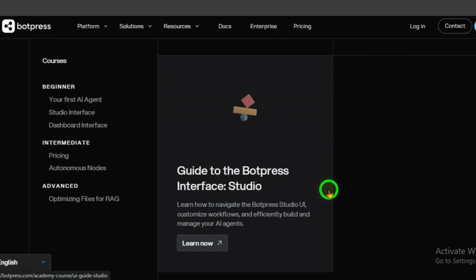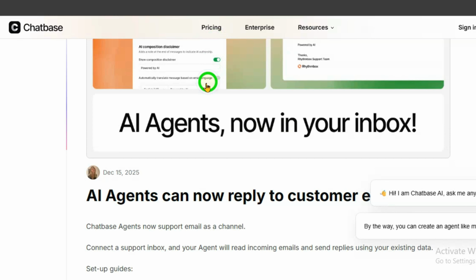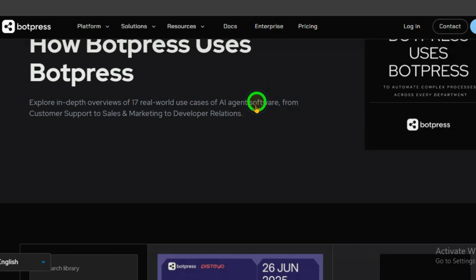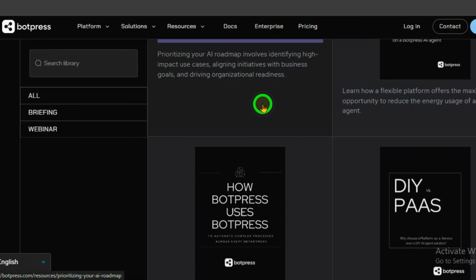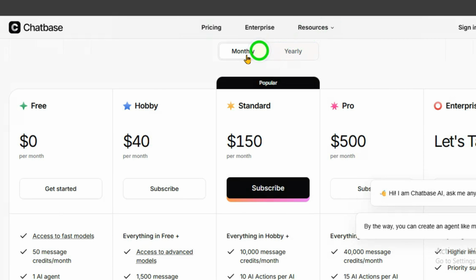When it comes to ease of use, Chatbase clearly wins for beginners. You can go from zero to a working chatbot very quickly. Botpress, on the other hand, shines in customization and scalability. If you plan to build a chatbot with complex workflows or advanced integrations, Botpress offers more long-term flexibility.